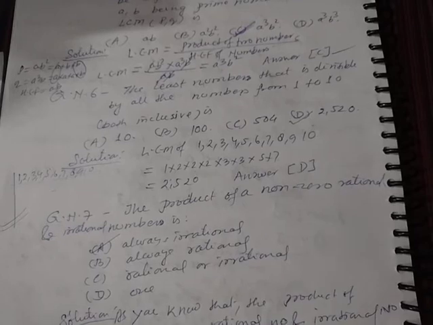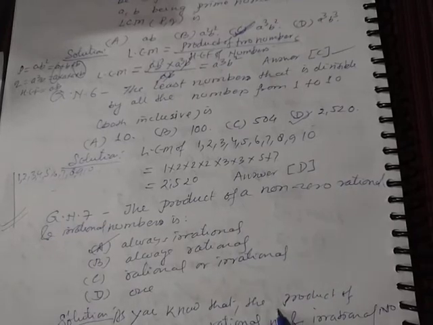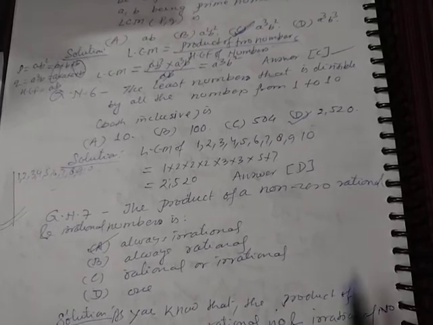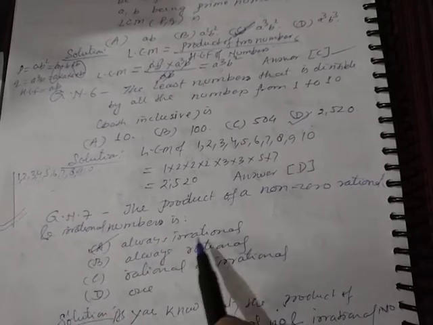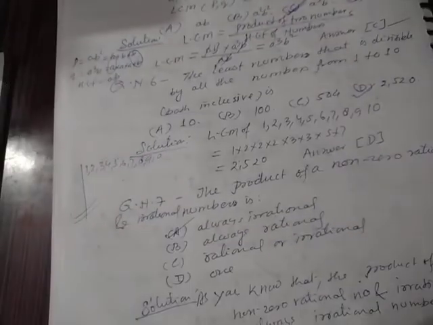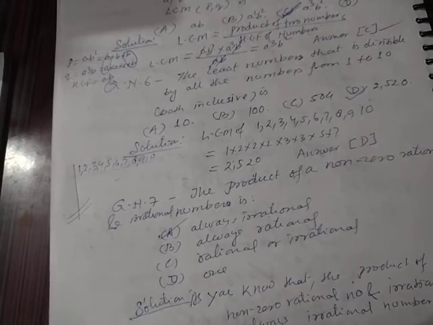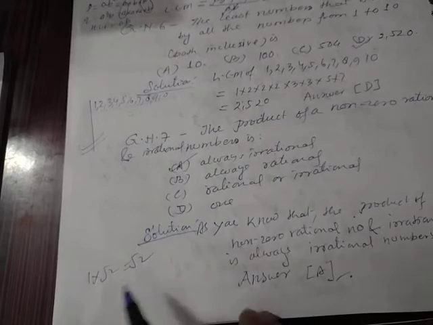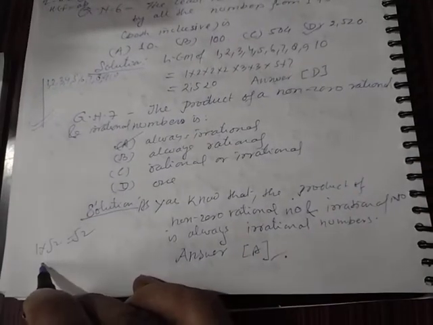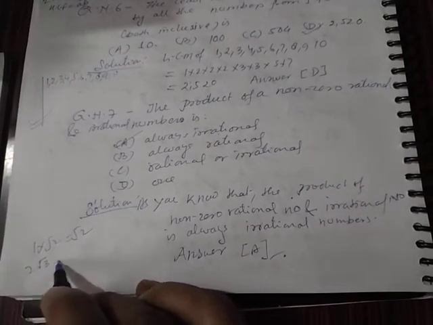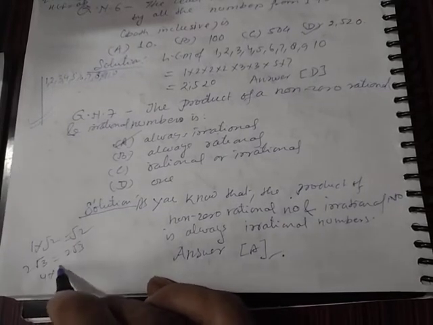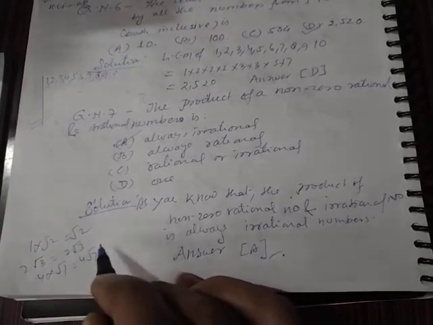Student, A. Okay, non-zero rational number and irrational number. The product of non-zero rational and irrational number is always rational number. If suppose you multiply 1 into root 2, then you will get root 2. If you multiply 2 into root 3, then you will get 2 root 3. If you multiply 4 into root 7, then you will get 4 root 7.